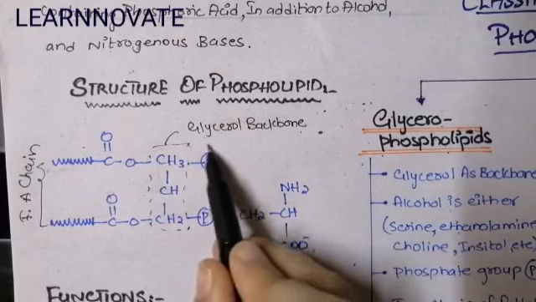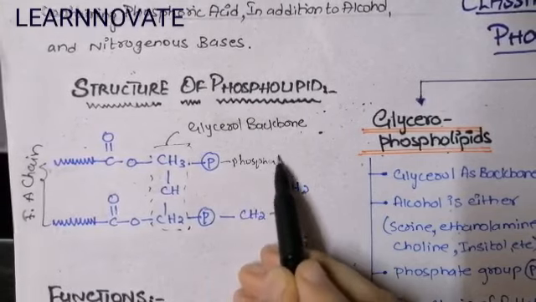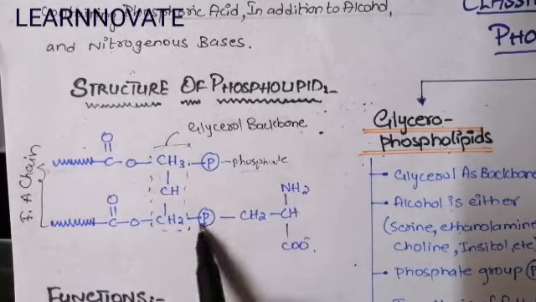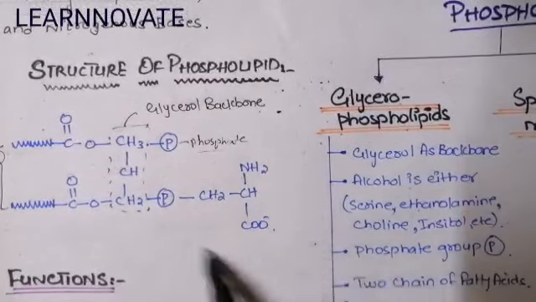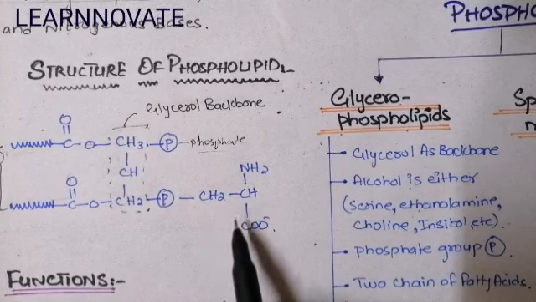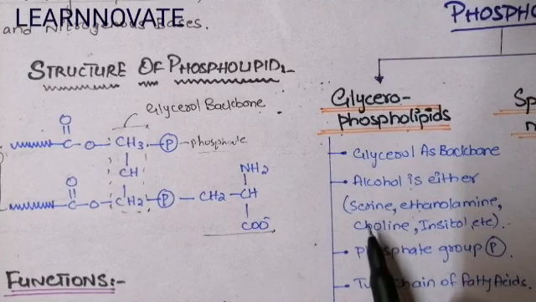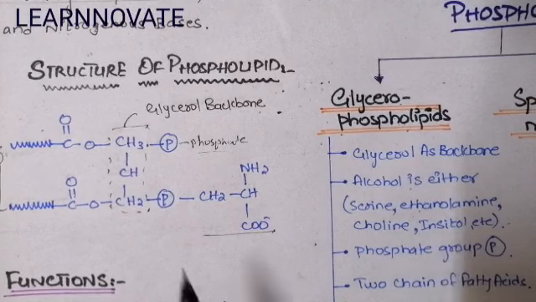And here you can see a phosphate group. This is the phosphate group that will attach the glycerol backbone with the other polar head of the phospholipid, that is the presence of alcohol. The alcohol can be any alcohol. In the sphingolipid it is choline, while in the glycerophospholipid it can be serine or ethanolamine.